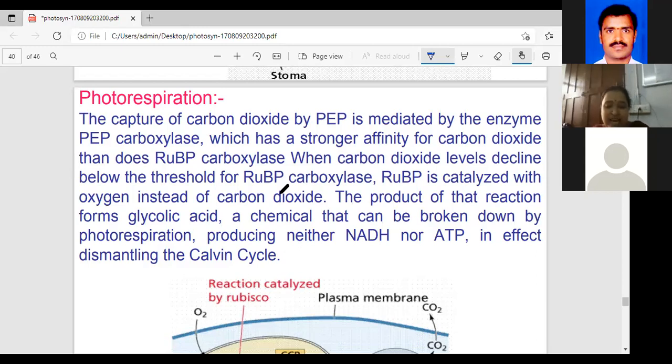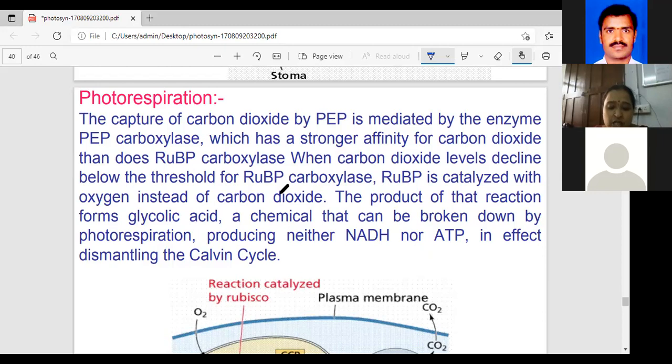What is the carbon dioxide level? 0.03%. Oxygen is 21% and carbon dioxide is 0.03%. But in pollution time, in our environment, it is reversed.